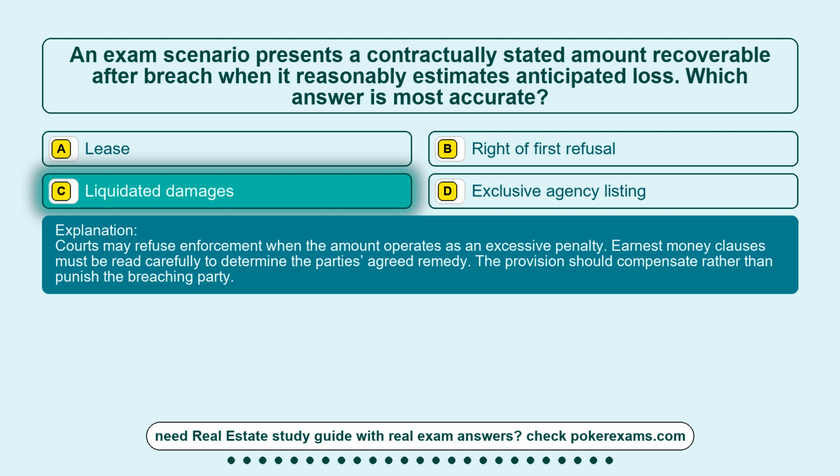Courts may refuse enforcement when the amount operates as an excessive penalty. Earnest money clauses must be read carefully to determine the party's agreed remedy. The provision should compensate rather than punish the breaching party.